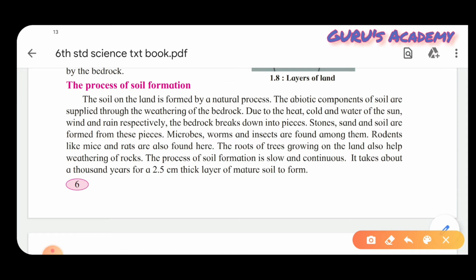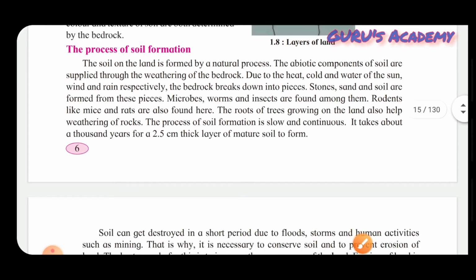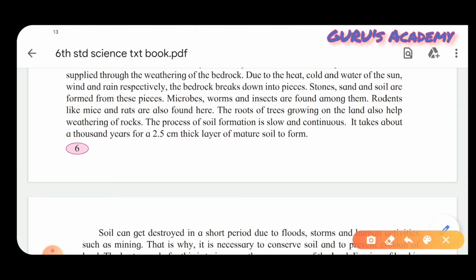So that means when bedrock breaks due to heat, cold, and water of sun, wind, and rain, it breaks down into pieces, and small stones, sand, and soils are formed from these pieces. Microbes. You all know what microbe means. Microbes are organisms which are very small, which can't be seen with our naked eyes. So microbes, worms, and insects are found among them. Rodents like mice and rats are also found here. The roots of trees growing on the land also help in weathering of rocks.